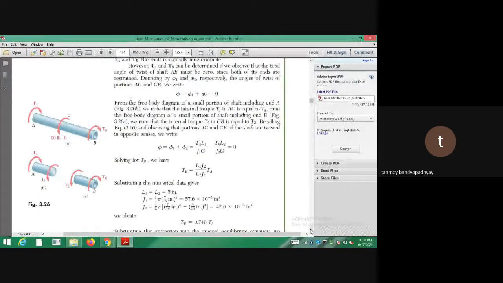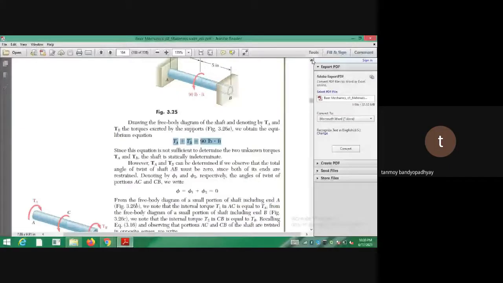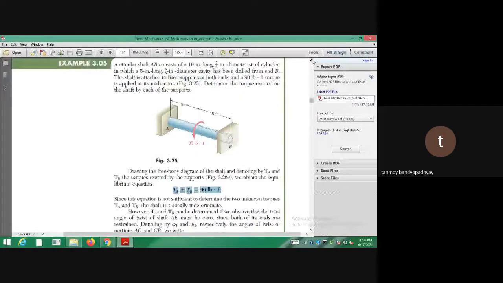This is a very good problem. This problem helps you understand why it is a statically indeterminate problem. We have discussed that it is a very important concept. What is a statically indeterminate problem? In a statically indeterminate problem, the number of unknowns is greater than the number of equations you can derive from the constraints.